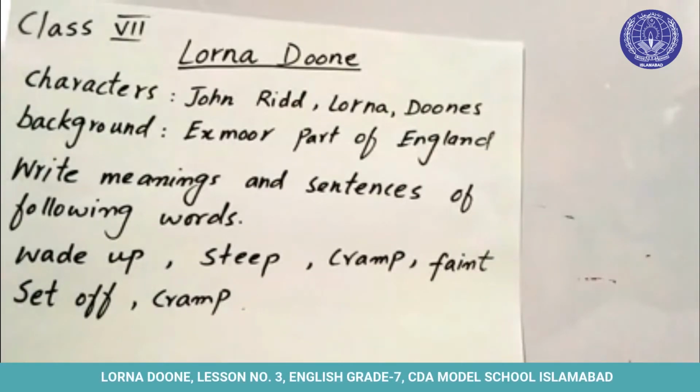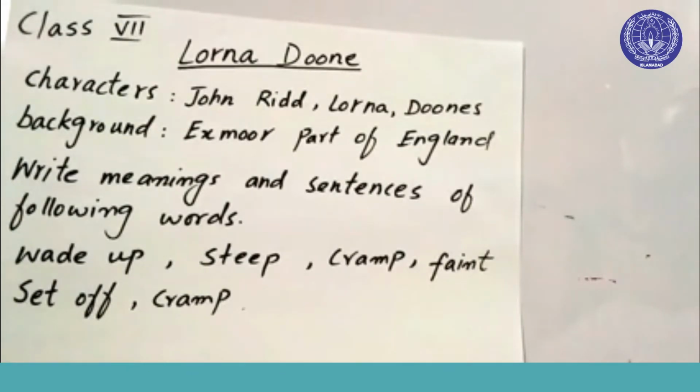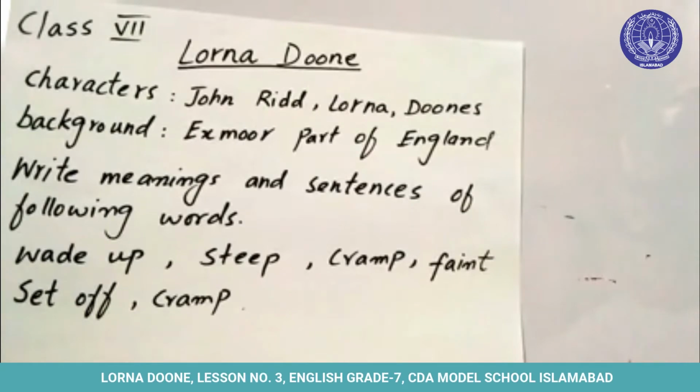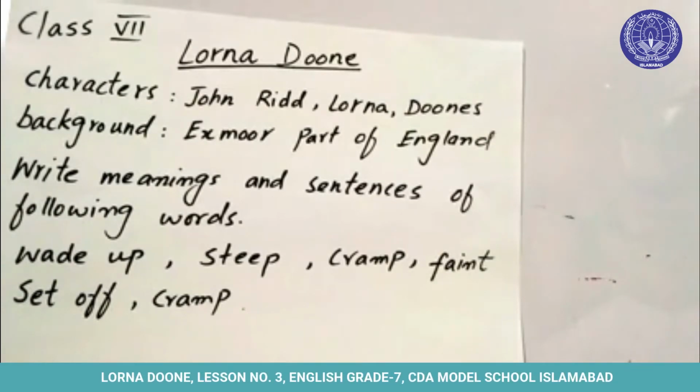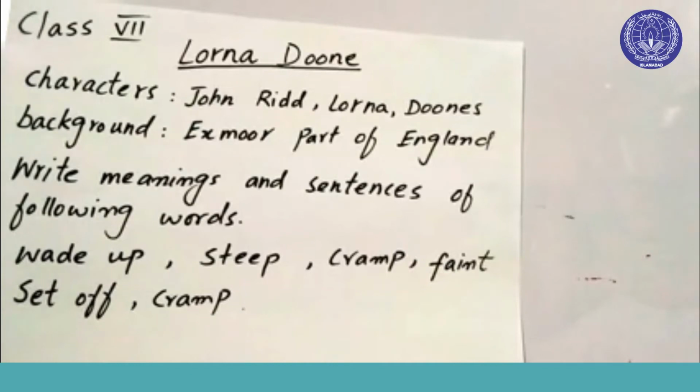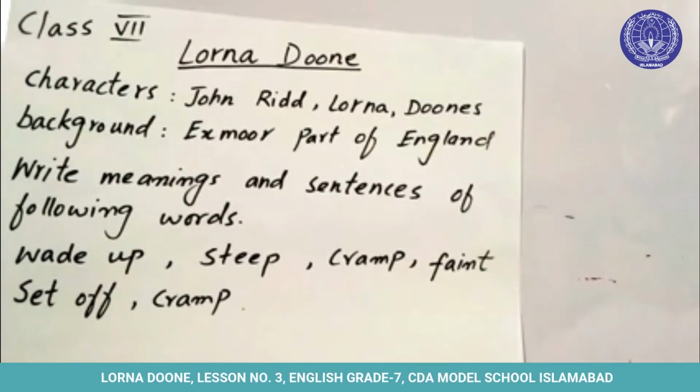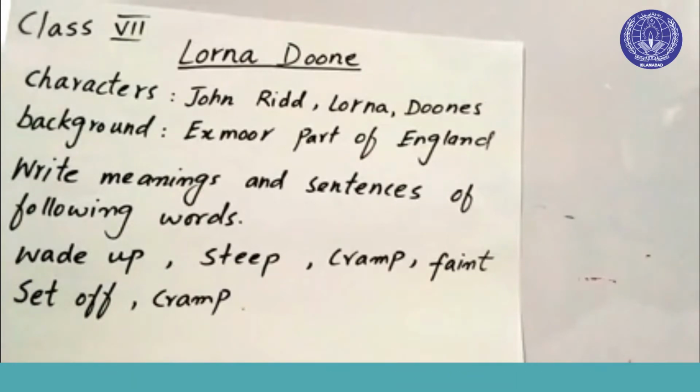As the chapter proceeds, we see that by chance John went to the Doone valley, where he met Lorna. When Lorna came to know that John's father was killed by the Doones, she asked him to go home safely, because she thought that the Doones were chasing him and wanted to kill him. So he accepted her suggestion. This chapter is very interesting.